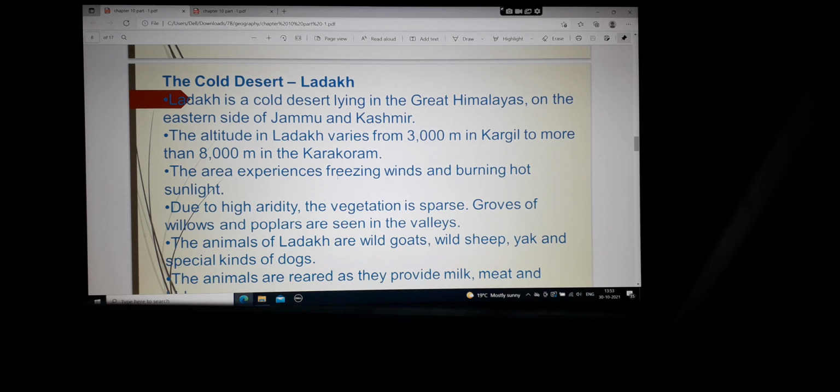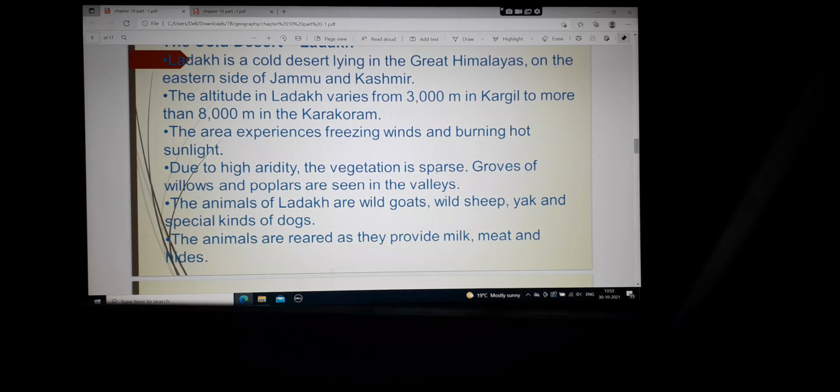The area experiences freezing winds and burning hot sunlight. So what happens is, as there's no vegetation, it is a dry, cold desert. So the wind is very cold, and the sun is also very bright. So at times you get sunburns there in this region.